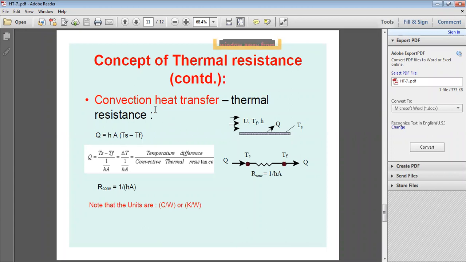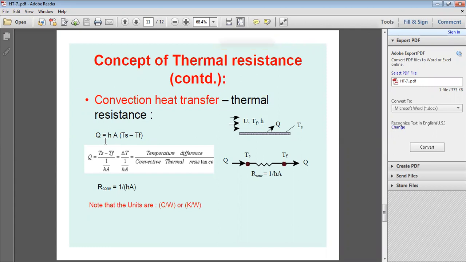And from Newton's law of cooling, if convection heat transfer takes place within the fluid through convection mode, because of density differences, convection currents are developed. Higher density and lower density materials move downward and upward, and convection currents are developed. So how do you calculate the convective heat transfer?